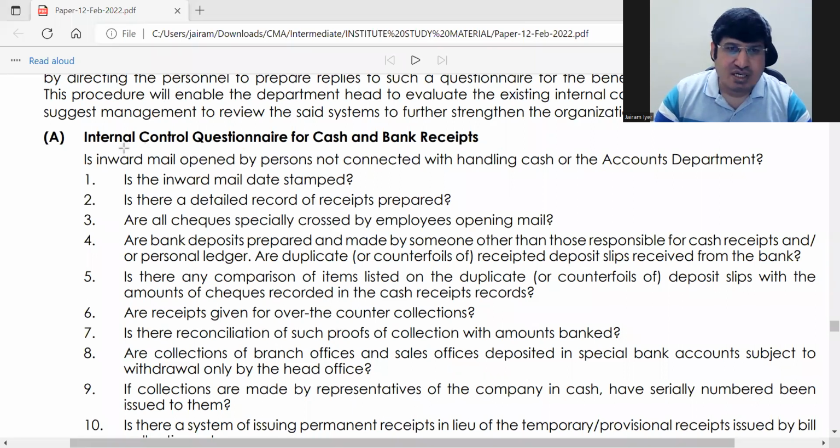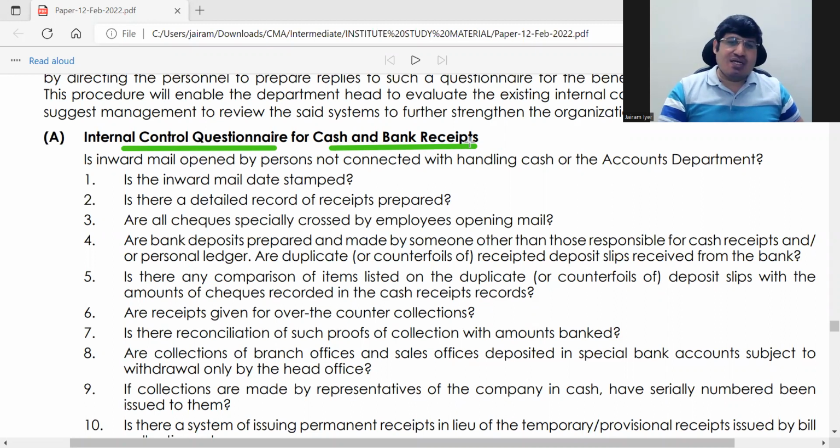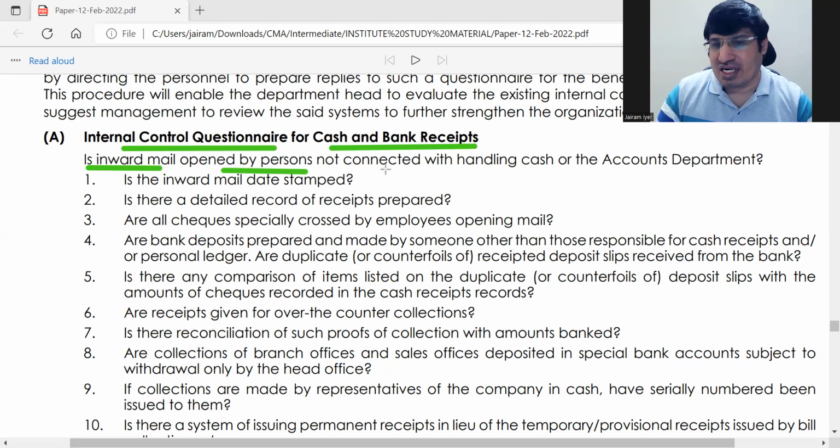We are seeing the internal control questionnaire or internal check questionnaire for cash and bank receipts. What we are seeing here is how the questions should be framed in the questionnaire. The first main question here is: is the inward mail opened by persons not connected with handling cash or the accounts department?